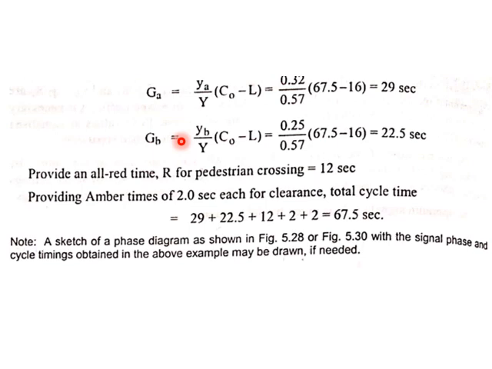Then, for an all-red time for pedestrian crossing you need 12 seconds. So finally the total signal cycle time, along with pedestrian crossing time and amber times of 2 seconds for each phase, is the green times for both plus 12 seconds for pedestrian crossing plus 2 seconds amber time for each phase. Total signal cycle time comes to 67.5 seconds.